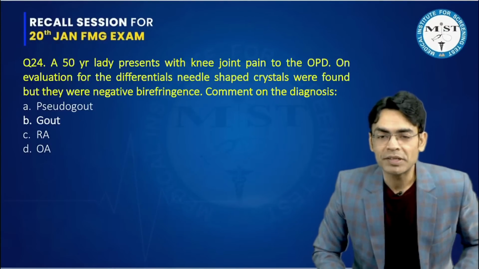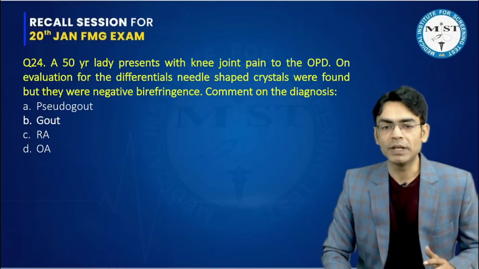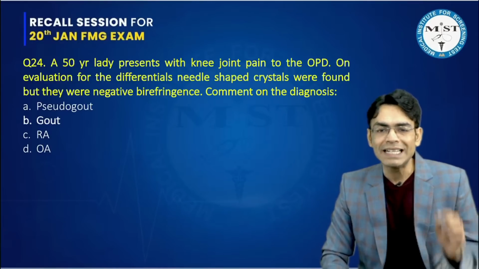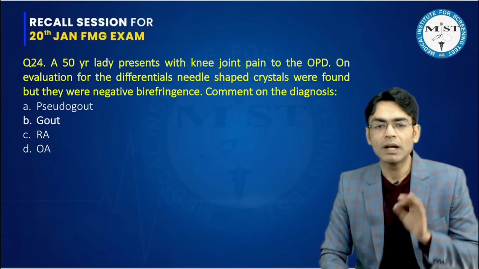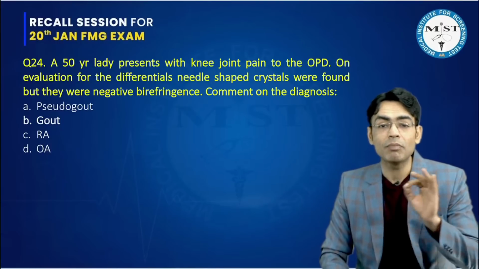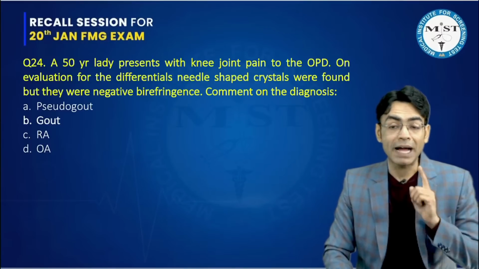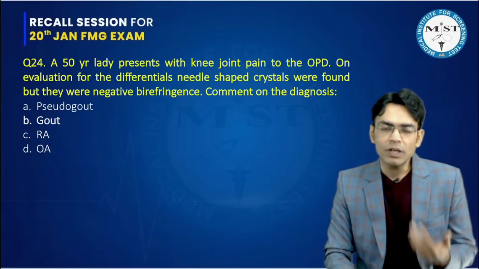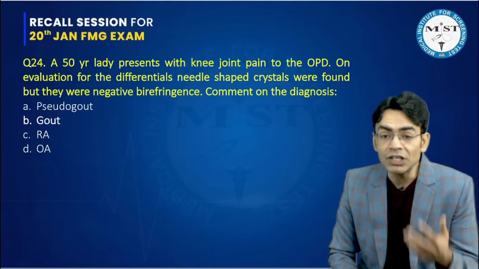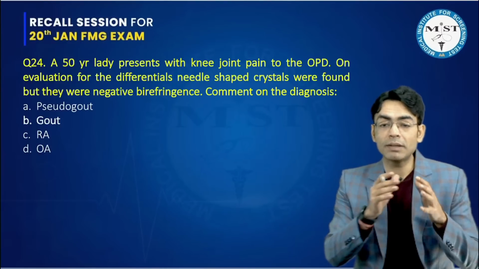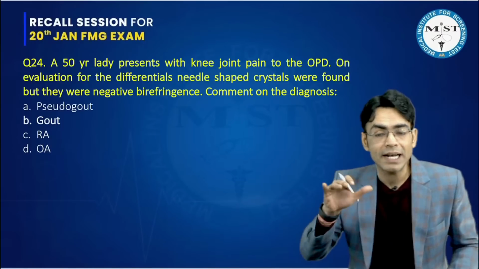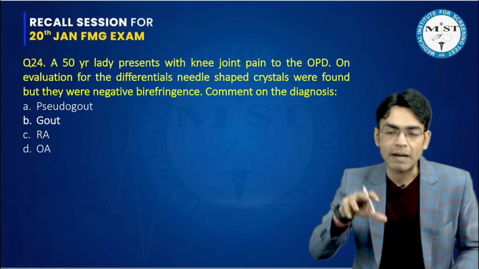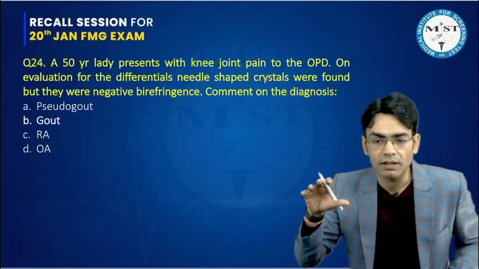A 50-year-old lady presents with knee joint pain to the OPD. On evaluation for the differentials, needle-shaped crystals were found, but they were negative birefringence. So birefringence is negative. Comment on the diagnosis. As soon as you are seeing knee joint involvement, needle-shaped crystals, uric acid, the point is that you are understanding that the examiner is telling you that this is a question of gout.